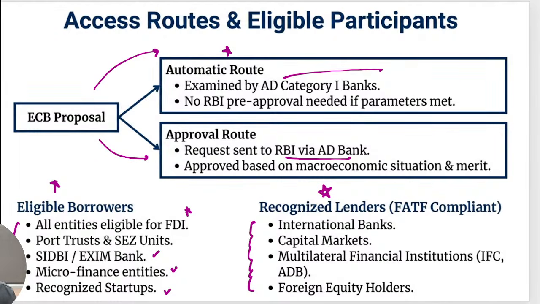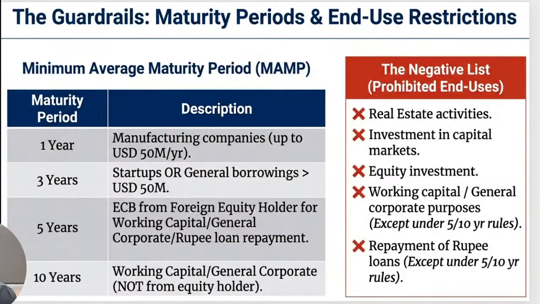So that is something that generally comes under this particular one. Apart from this, the minimum average maturity period is a bit important. Mostly, for ECB, we have a minimum average maturity period of 3 years, without any if and but. Here are the if and buts. If it is a manufacturing company, up to 1 year for up to 50 million. If they are raising up to 50 million, then 1 year can be allowed. And for general or corporate purpose borrowing, it is 3 years.